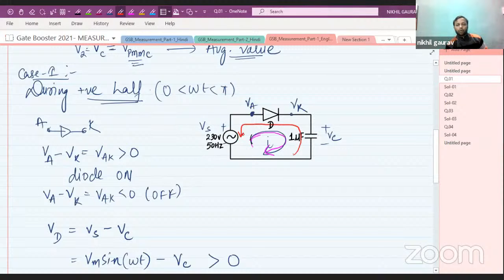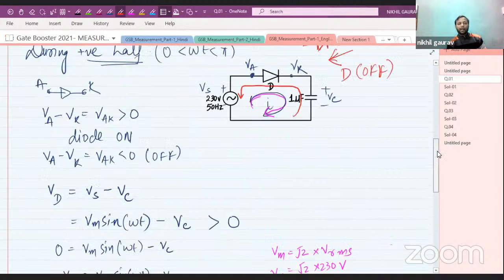Now, what is the meaning of this? The diode direction is this and the current direction is this, meaning both are opposite. Whenever the diode direction and the current direction are opposite, your diode will be off.